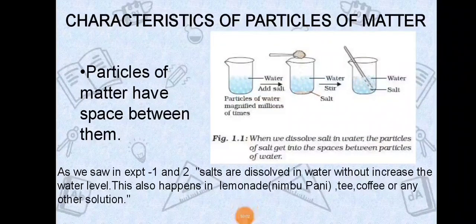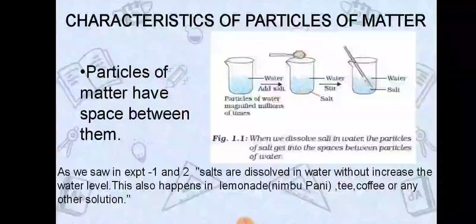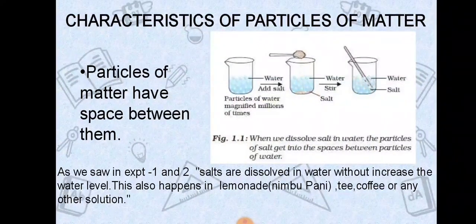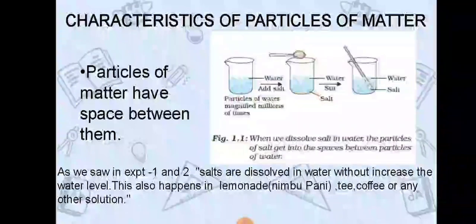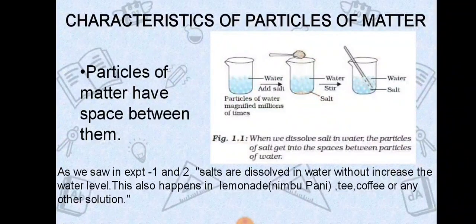Let's learn the characteristics of matter. In the first and second experiments, we knew that there is no change in the water level after dissolving the salt in it. It also happens with nimbu pani, tea, and any other solutions. The question is, where do the salt particles go? There are many intermediate spaces in between the water particles, and the salt particles disappear into them, and the water level remains unchanged. That means the particles of matter have space between them.